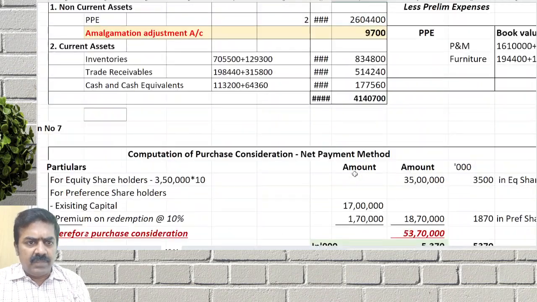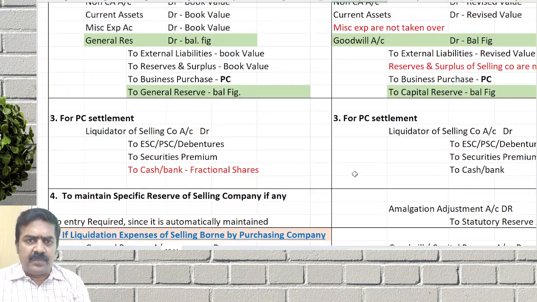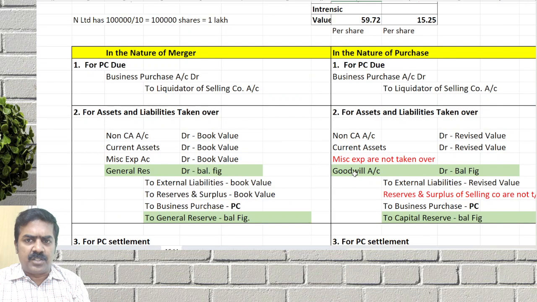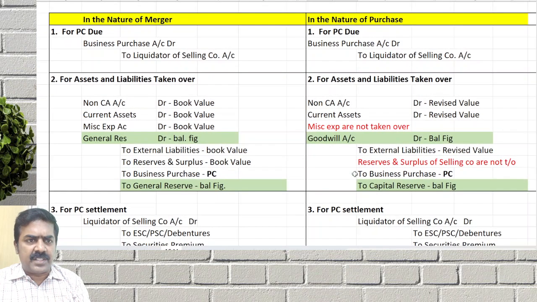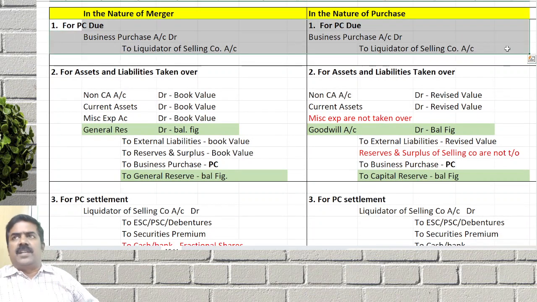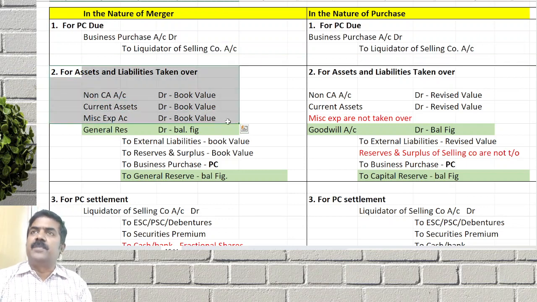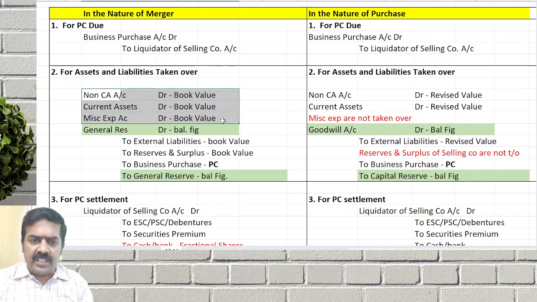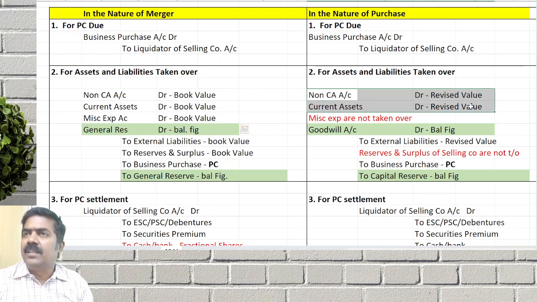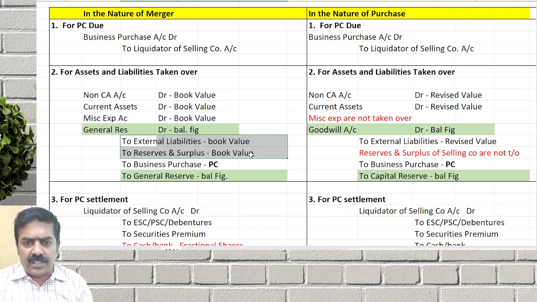Then we have learned the journal entries in the books of the purchasing company. If it is merger, what to do? If it is purchase, what to do? First entry, there will be no difference at all: business purchase to liquidator of selling company. Only in the assets and liabilities taken over. If it is merger, we follow everything at book value. In purchase, at revised value, and assets which are not having a value will not be taken over. Liabilities and reserves also at book value.